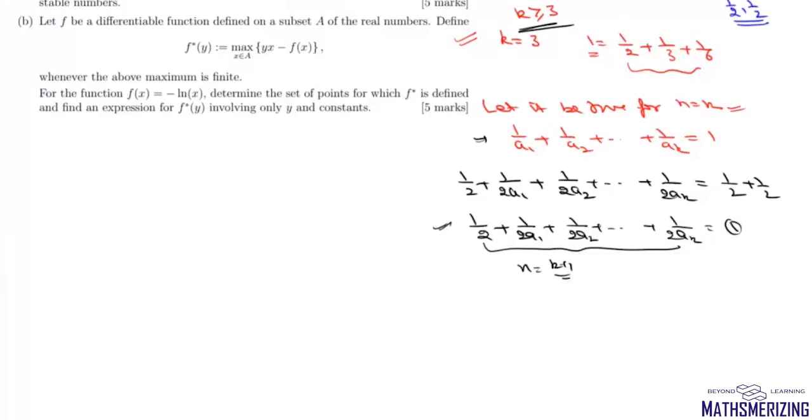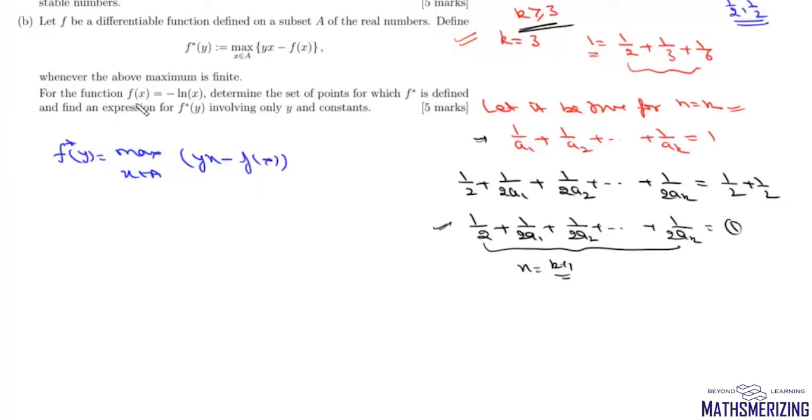Now the next question, it says, let f be a differentiable function defined on a subset A of real numbers such that f star of y is the maximum over x belonging to A of yx minus f(x), whenever the above maximum is finite. Now for the function f(x) equals minus log x, determine the set of points for which f star is defined and find an expression for f star of y involving only y and constants.